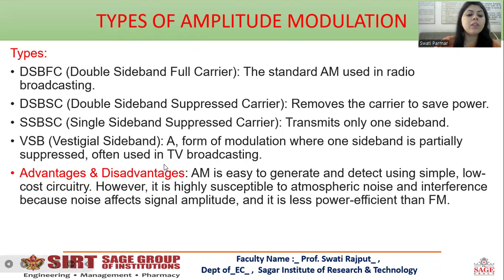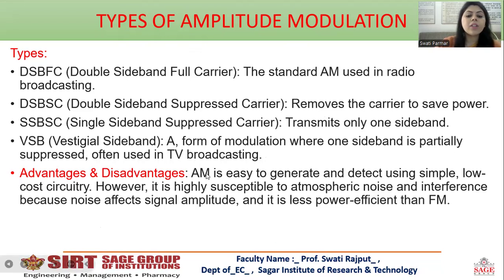DSB-FC is the standard AM used in radio broadcasting. DSB-SC removes the carrier to save power. SSB-SC transmits only one sideband. VSB is a form of modulation where one sideband is partially suppressed, often used in TV broadcasting. So you can see some words repeating, TV broadcasting and radio broadcasting. Mainly this is used in radio and TV broadcasting.